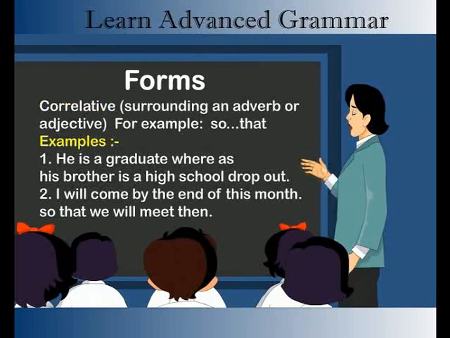Correlative, surrounding an adverb or adjective. For example, so, that. Examples: 1. He is a graduate, whereas his brother is a high school dropout. 2. I will come by the end of this month, so that we will meet then.